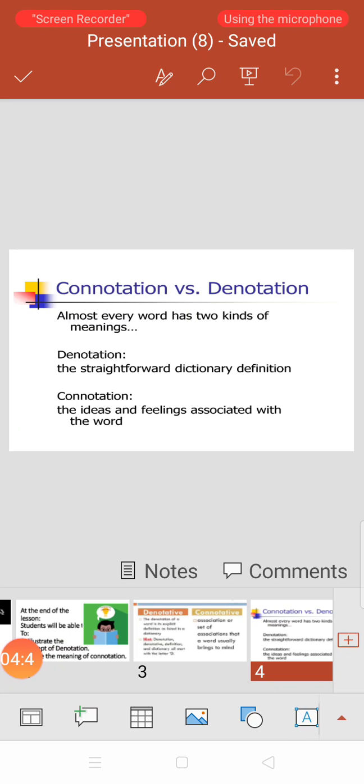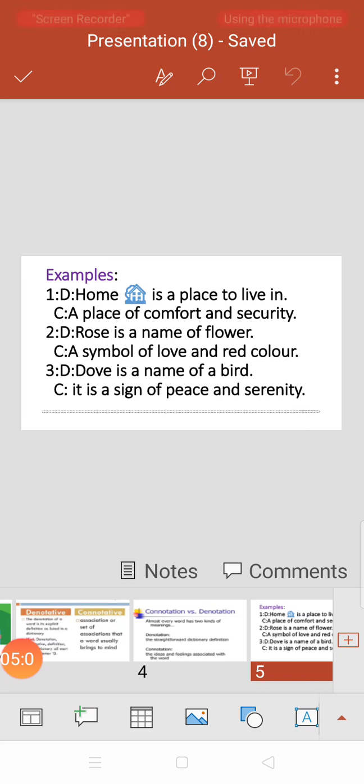And connotation is the ideas and feelings associated with the word. This belongs to our imagination. If we are thinking good about that thing, we will interpret that word in good words. If we are thinking about something bad, we will interpret it in bad words. So there are a few examples for your understanding.